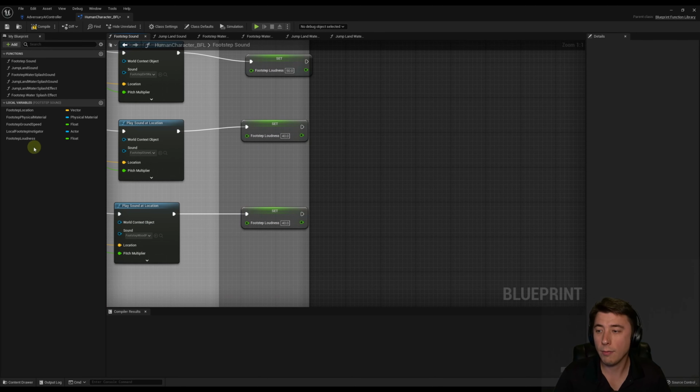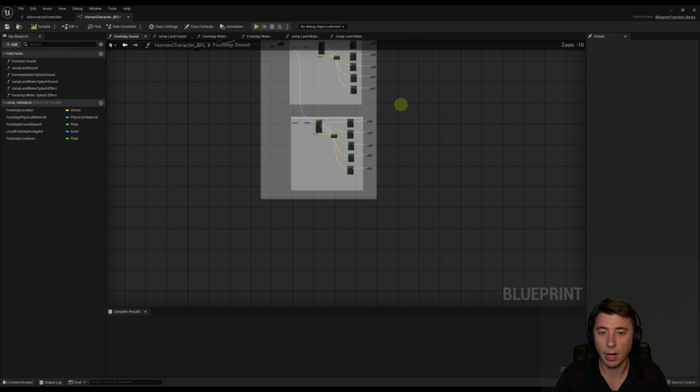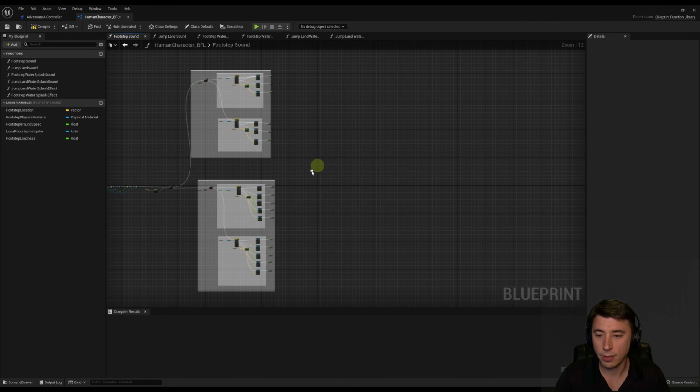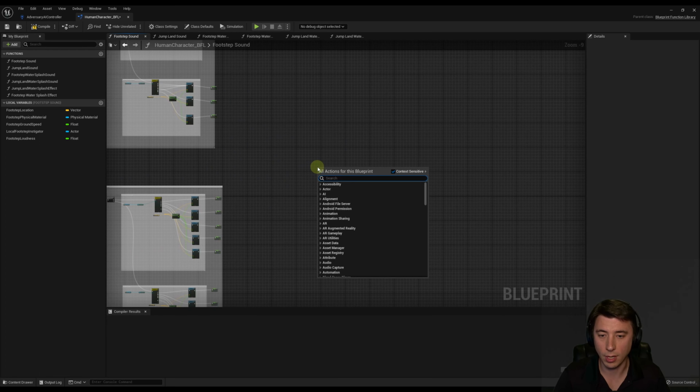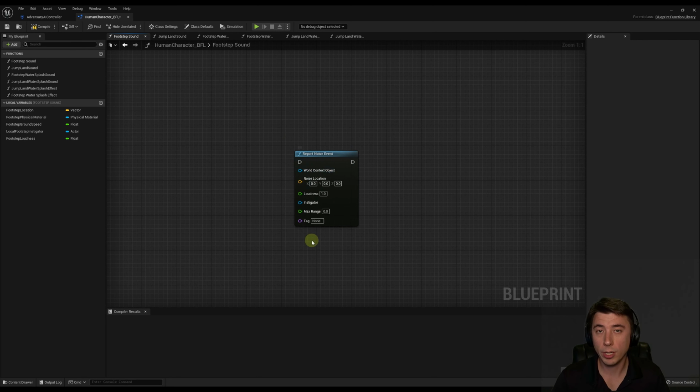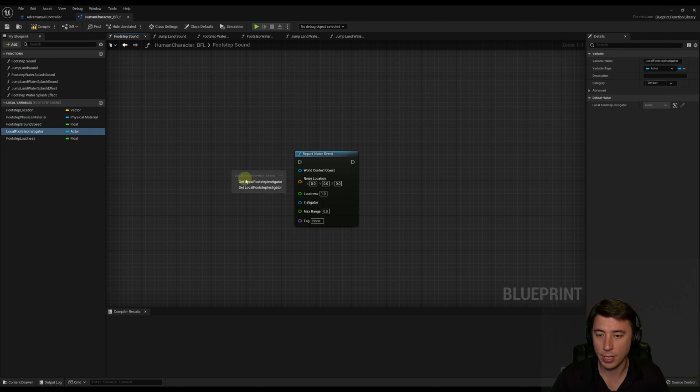All right, so we have our footstep loudness set now for every single sound, but how do we actually report the noise event? So for that, we are going to connect up every one of these nodes to a single node. So I'm just going to right click, we're going to do a report noise event. And we got a whole bunch of pins. So our world context object, that's basically the actor that's calling this function. So the actor that's calling this function is going to be our local footstep instigator. So I'll get that connected up. And that's also going to be aptly titled our instigator.